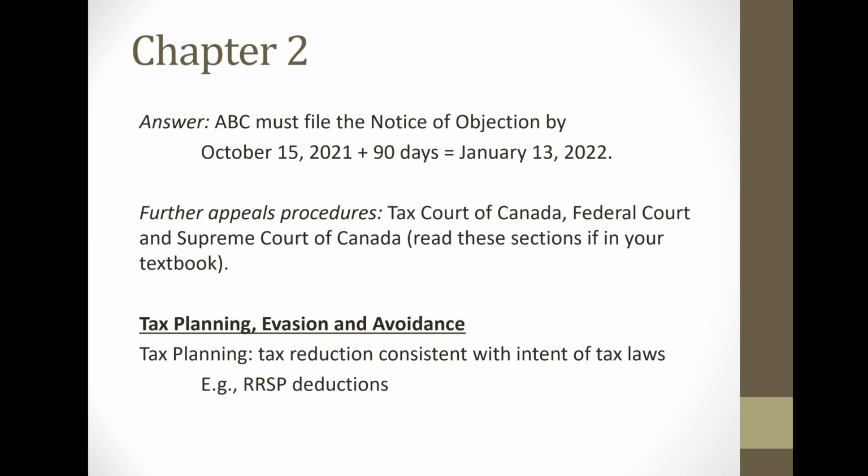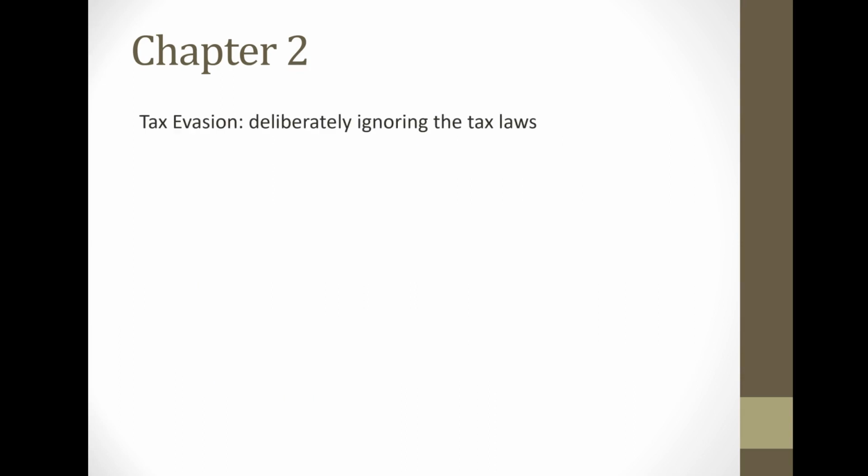So that is a consistent way of tax planning to minimize your taxes in the current year by contributing to an RRSP. Now, with RRSP deductions, you do get taxed on the income when that individual takes the money out of the RRSP. So you don't pay the taxes today, but you pay the taxes later on when the money is withdrawn. So that is known as tax deferral. The individual still has to pay taxes, but it's deferred until a later point in time. So that's an example of tax planning. Moving on to the next slide.